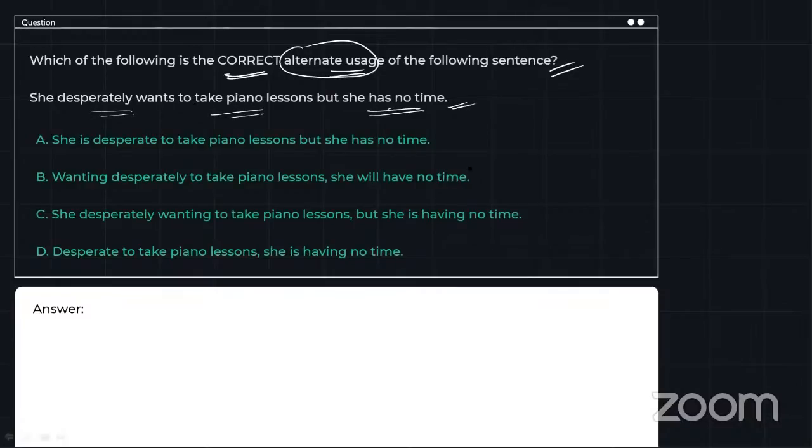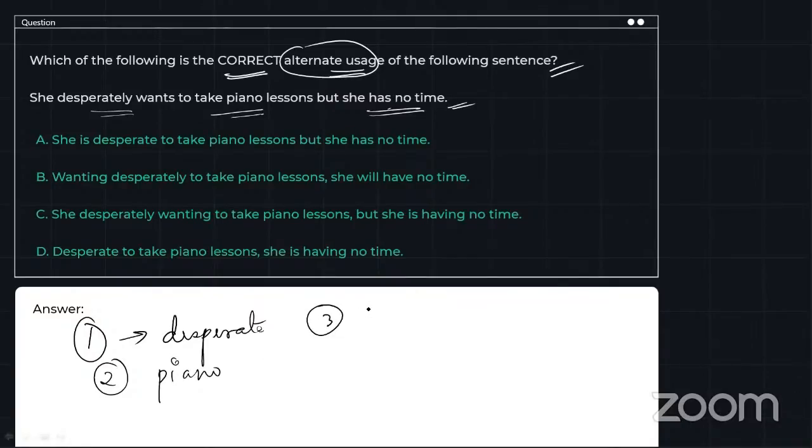All right. So there are 3 hints. The first hint is desperate. Second is piano lessons. And third is but no time. All right. So there are 3 hints. Option A: She is desperate to take piano lessons, but she has no time. Option B: Wanting desperately to take piano lessons, she will have no time.